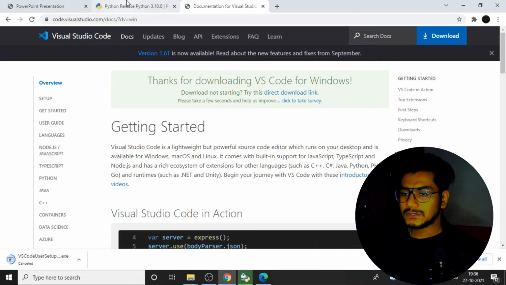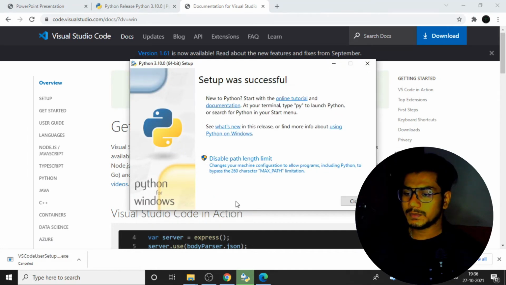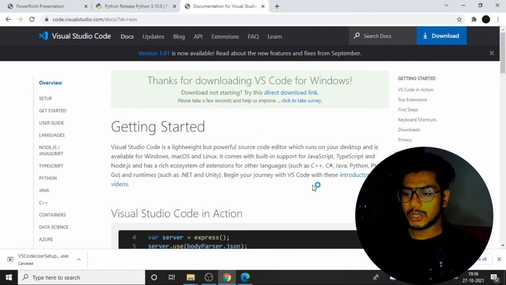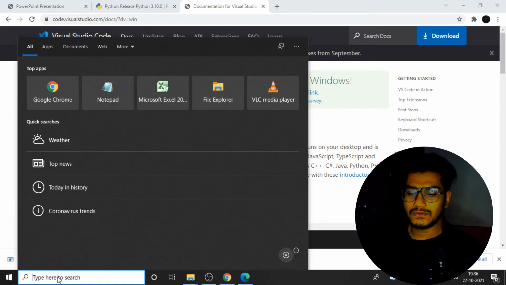Now what I'll show you is, once it has been done, if I open this, you can see the setup was successful. That means Python has been installed successfully. I'll close this. Now one thing I'll check: we need to check whether Python is successfully installed or not.